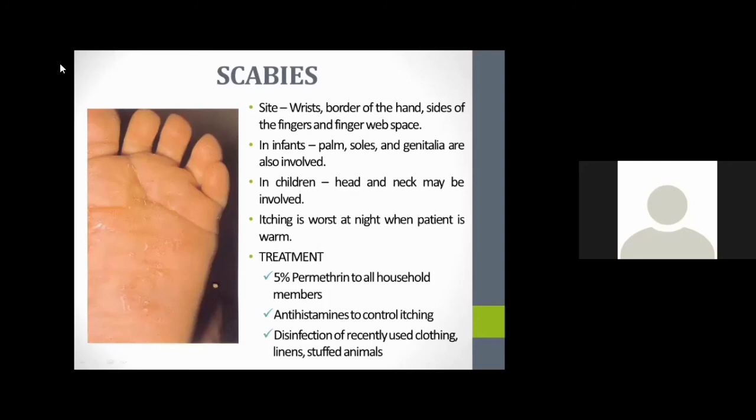Another condition is scabies. In scabies, the main sites will be the wrist, the border of the hand, sides of the fingers, and finger webs. In infants and children, the distribution will be slightly different. In infants, mainly the palms, soles, and genitalia are involved. In children, the head and neck may be involved. Itching is worst at night when the patient is warm.